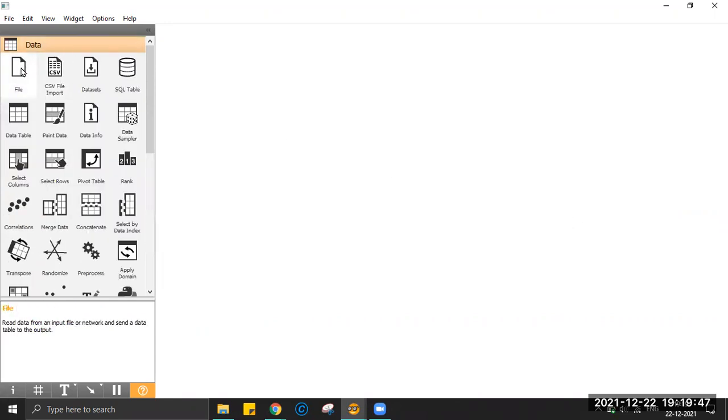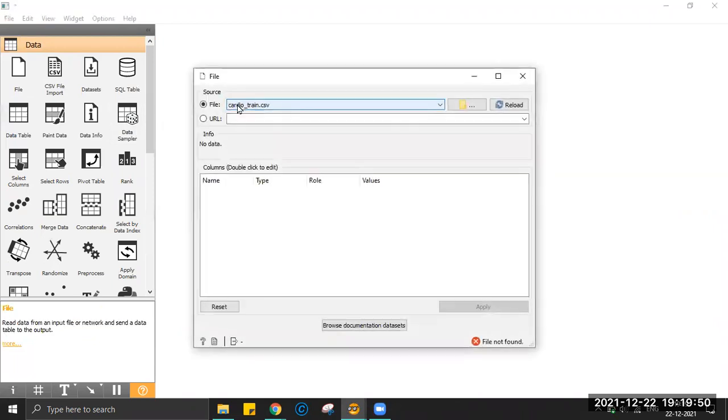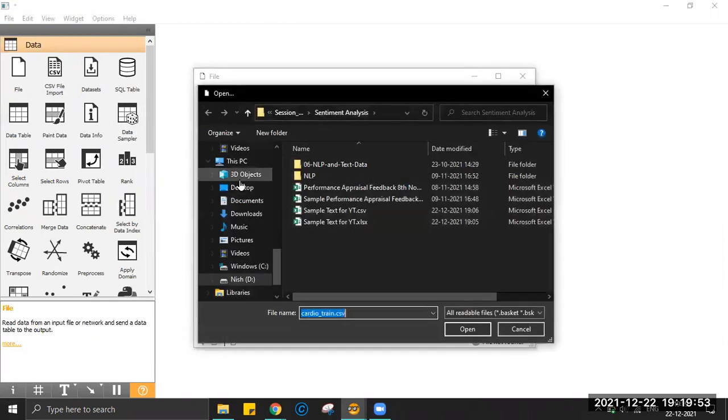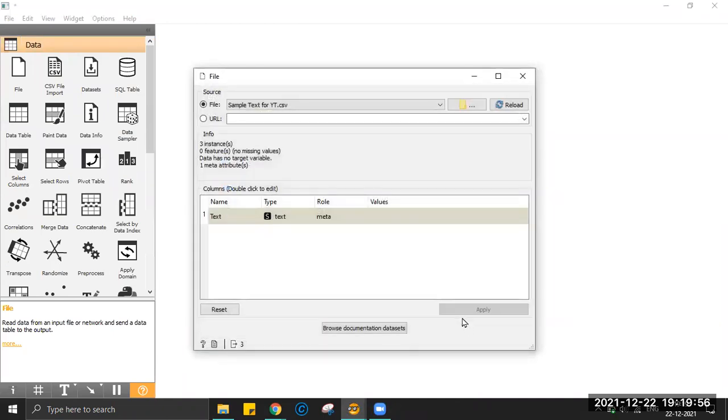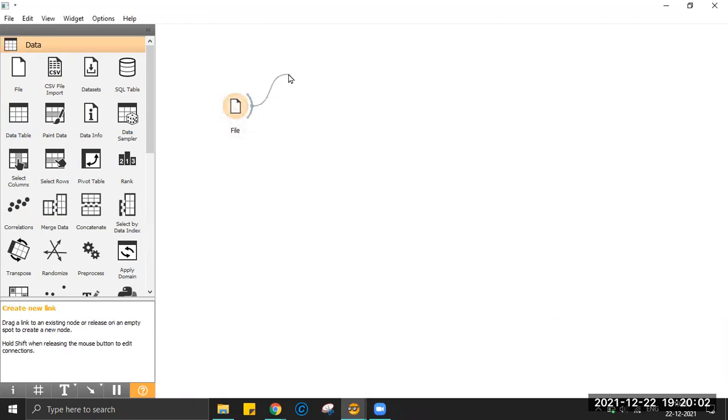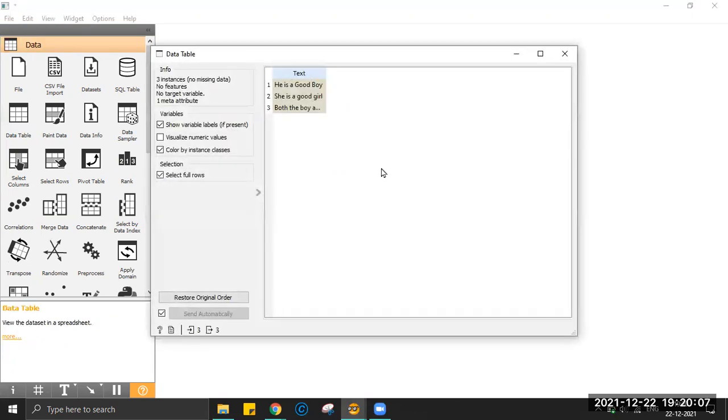What I have done is I am taking a file. It's easy. You just have to come here, read the file, and the file will be uploaded. So there are three simple sentences which I have over here. Just for us to see, I am pulling out a line and saying data table. You do not have to worry about importing pandas, saying select star, or remembering any of those Python statements to view the data. You should just click and get the right widgets at the right place. So I have three sentences over here: he is a good boy, she is a good girl, both the boy and the girl are good.